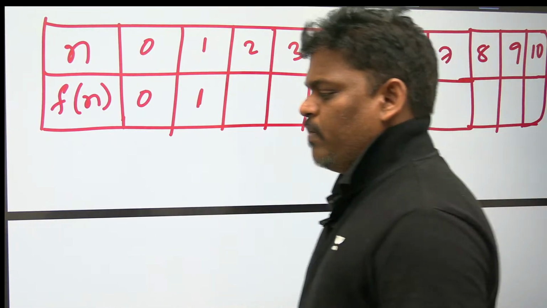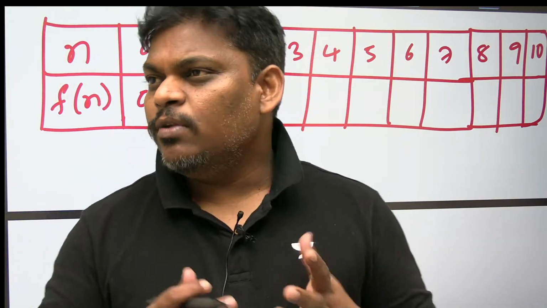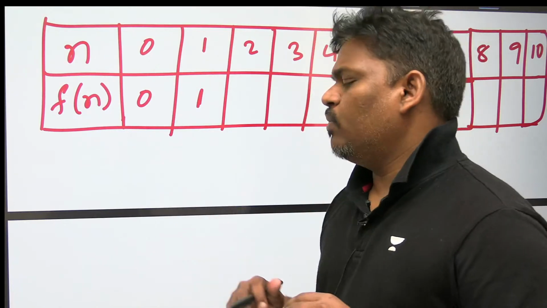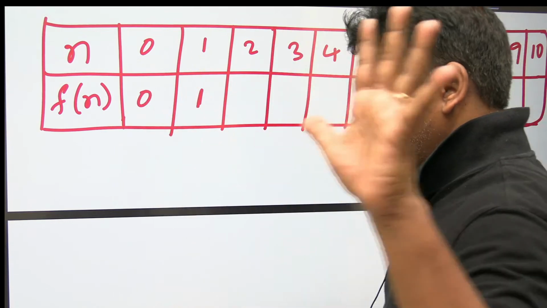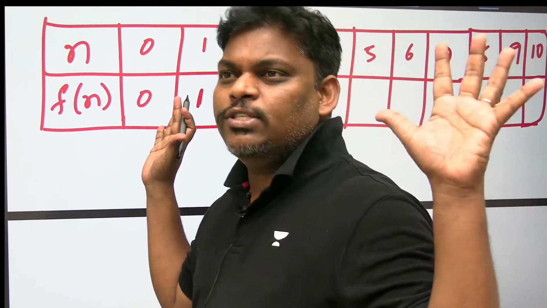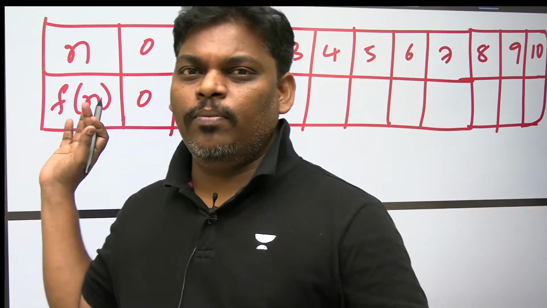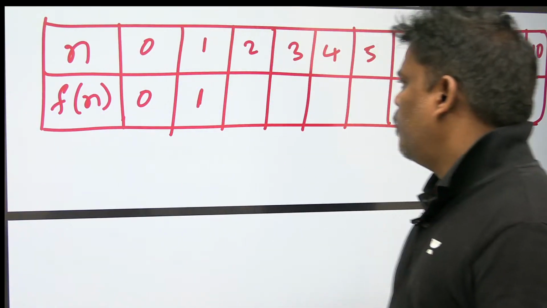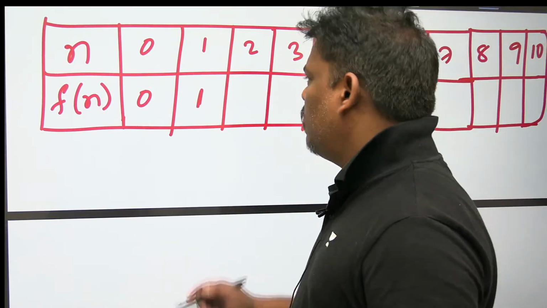Let me know if anyone has any doubt. N value 0, Fibonacci of 0 is 0. N value 1, Fibonacci of 1 is 1. Until now, absolutely fine. Are you there with me? Do you have any problem? Let me know. Right. Let's go to 2.